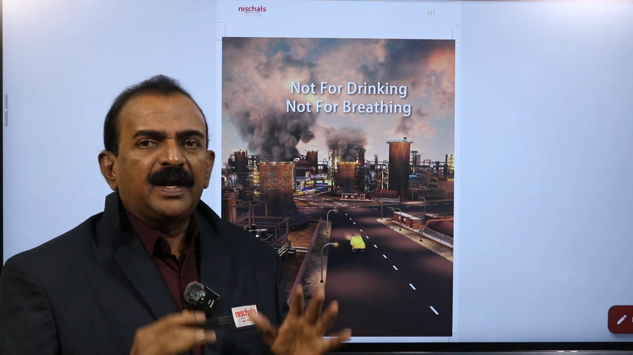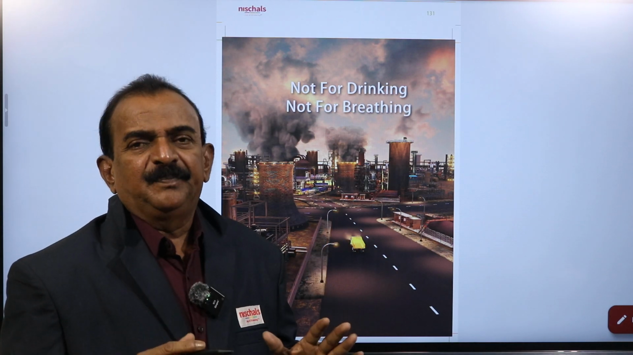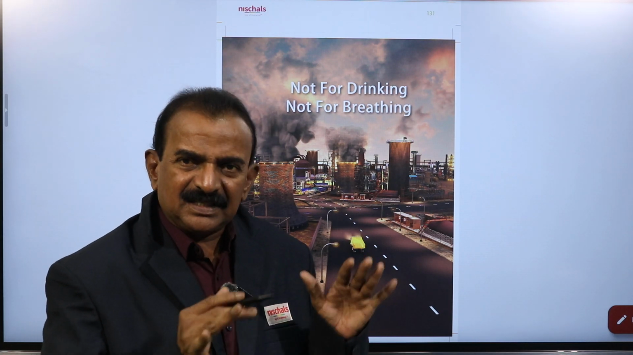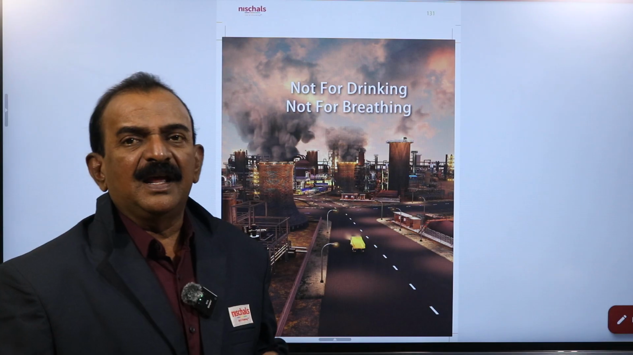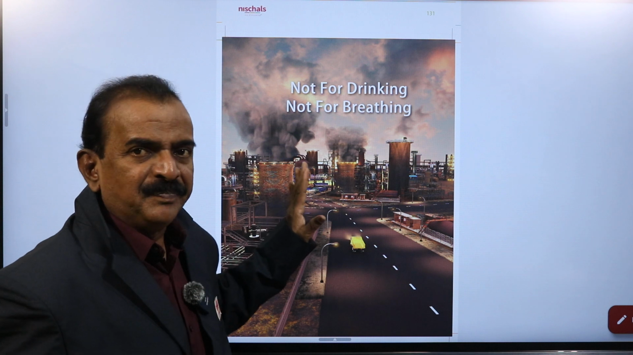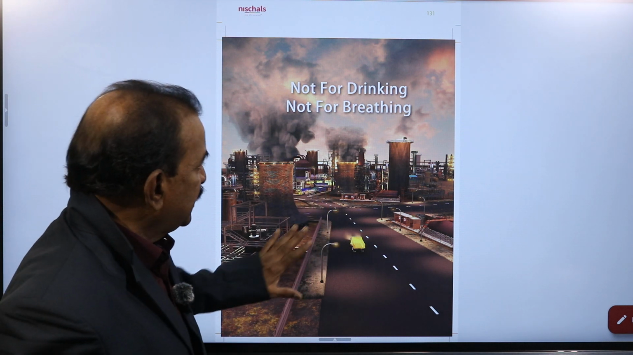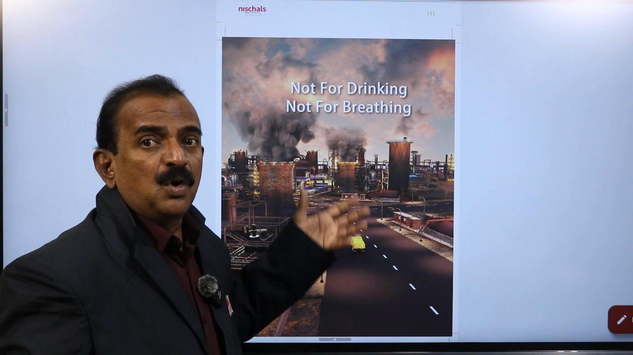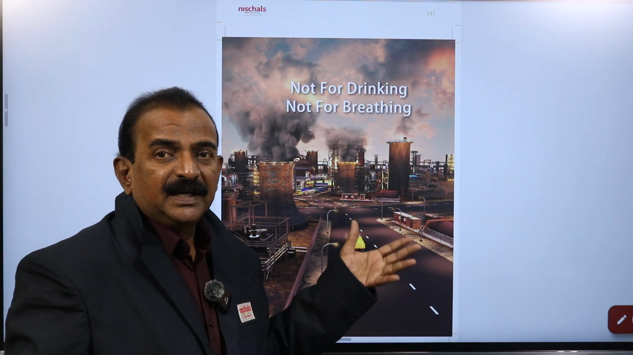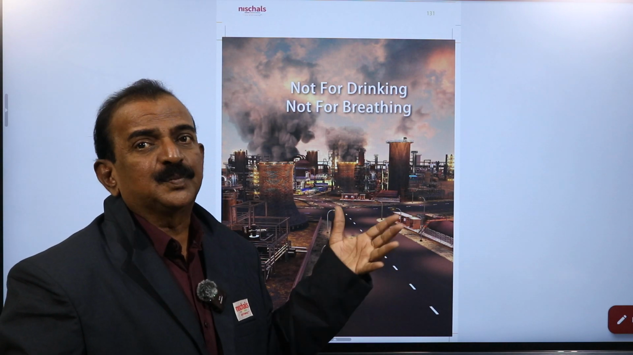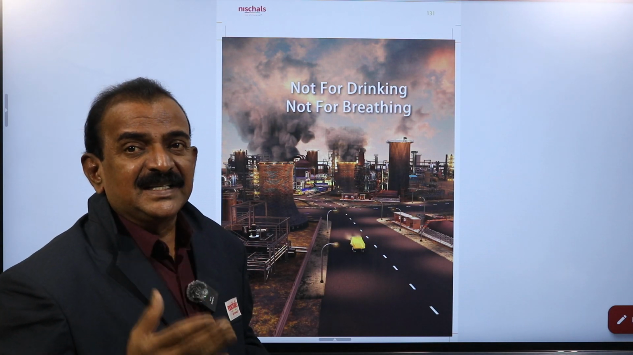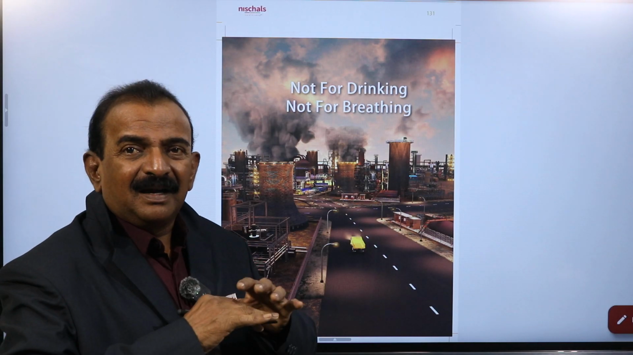So here, we will discuss the reasons for air pollution and the reasons for water pollution in the chapter. The chapter name is not for breathing and not for drinking, and this is the first figure you are observing. There you see a release of smoke into the atmosphere. When the smoke is released and these toxic gases are present in it, they may cause severe damage to the natural environment, and finally it becomes polluted.